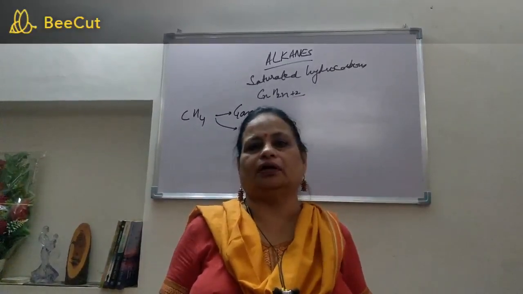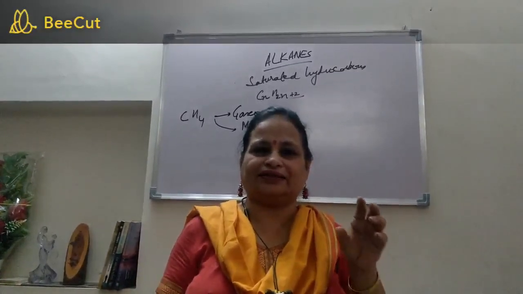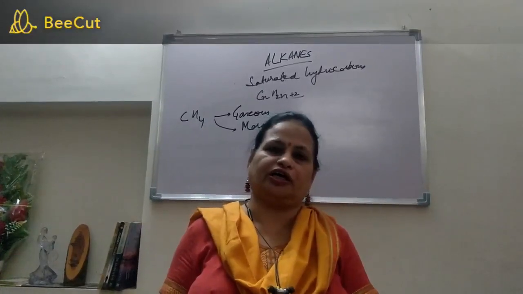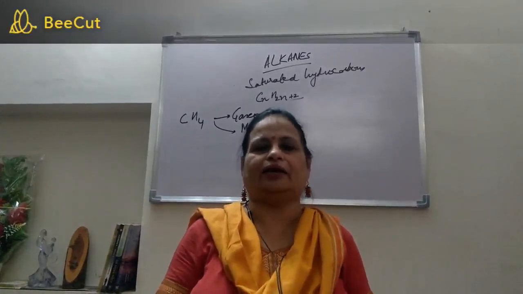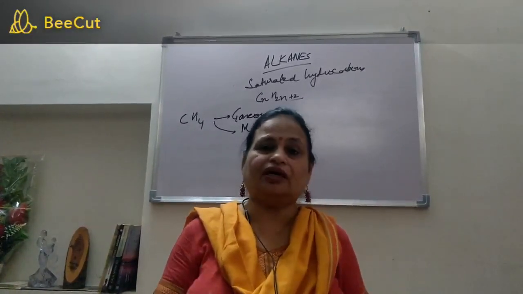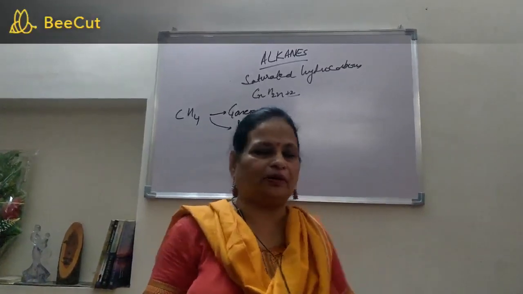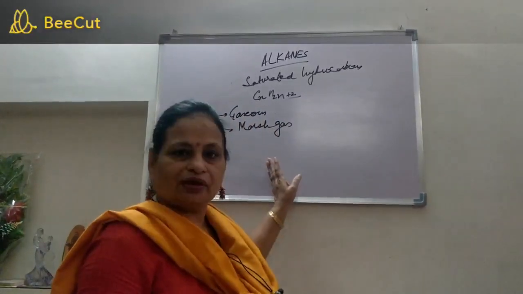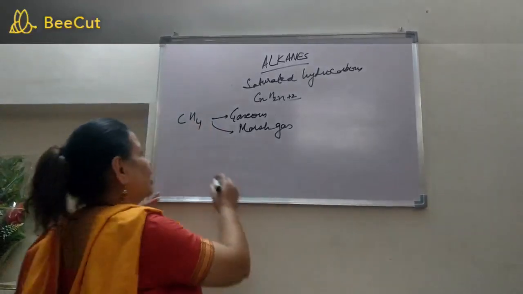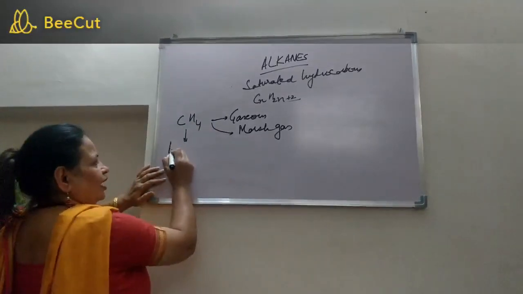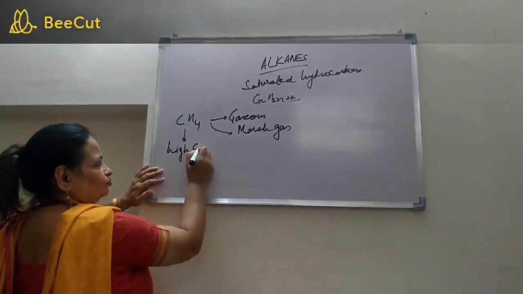So with the result, the plants and the animals get stuck in the swampy or marshy area, and they die and then begin to decompose. Wherever the decomposition of the organic matter takes place, this marsh gas will be given out. This gas is very highly combustible. It has a very high calorific value.